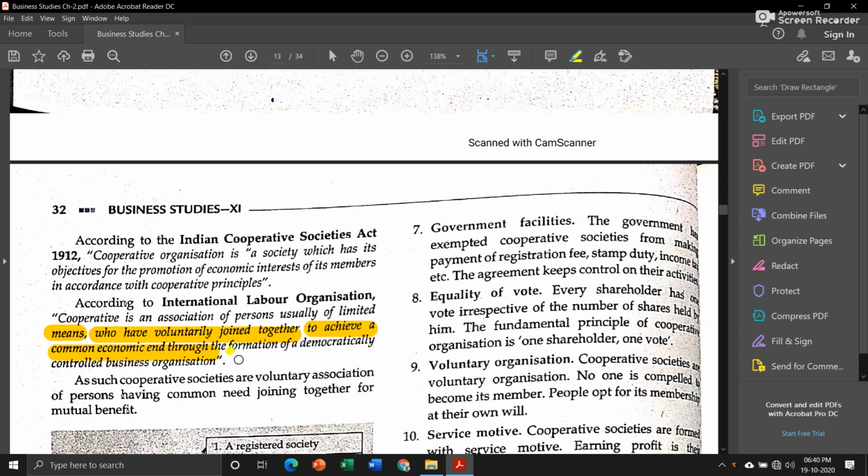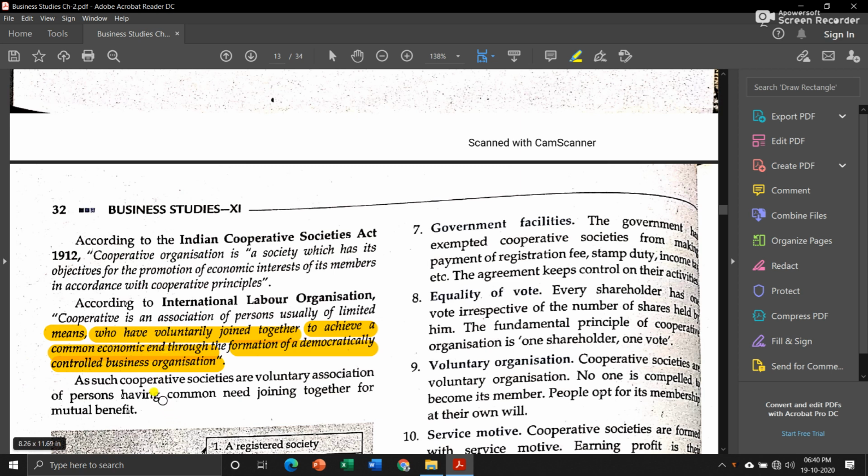Means to overcome their economic condition or to achieve some common economic objectives. They formed this cooperative organization, a democratically controlled business organization. Democratically controlled means all the members have equal right in decision taking or the operation of the organization.